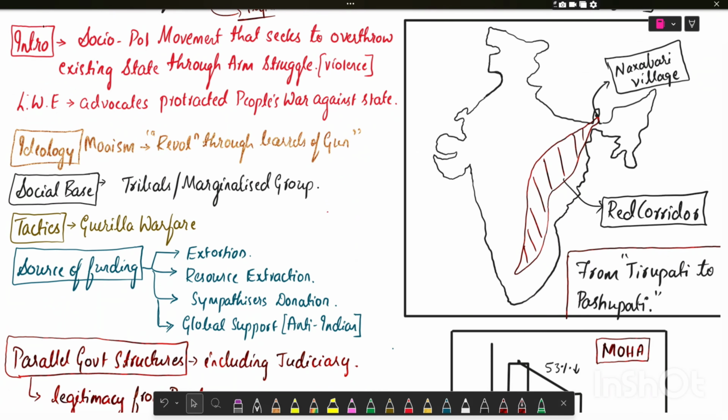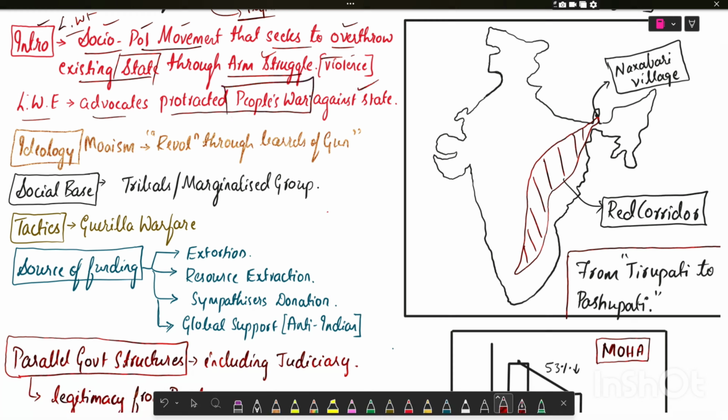In the introduction, you can start with: left-wing extremism is a socio-political movement that seeks to overthrow the existing state through armed struggle, that is, violence. I repeat, left-wing extremism is a socio-political movement that seeks to overthrow the existing state through armed struggle, that is, violence. Left-wing extremism advocates the protracted people's war against the state. What is the ideology? That is Maoism. Left-wing extremism was inspired by Maoism, that is, Mao said, a revolution through the barrel of the gun.